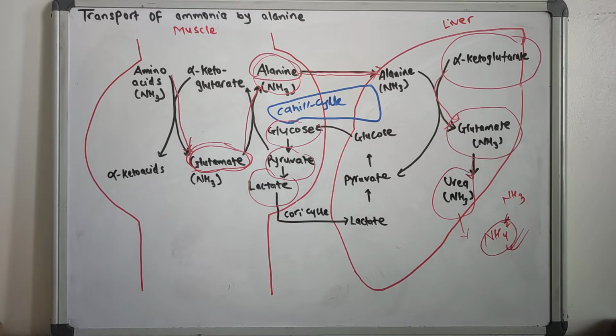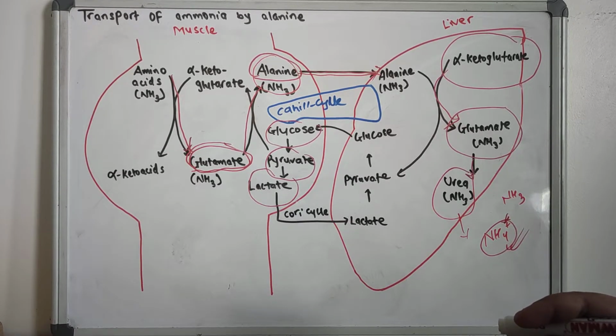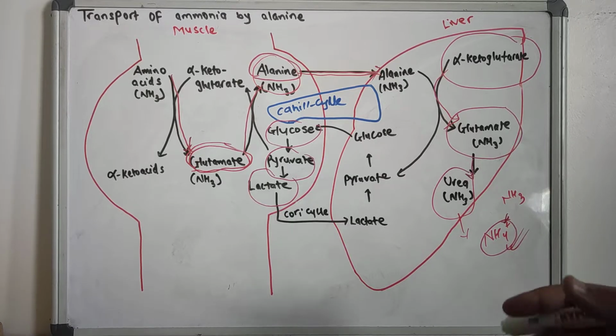So this is the main topic, transport of ammonia by alanine, that I want to discuss here.